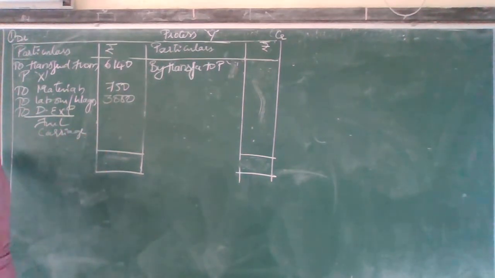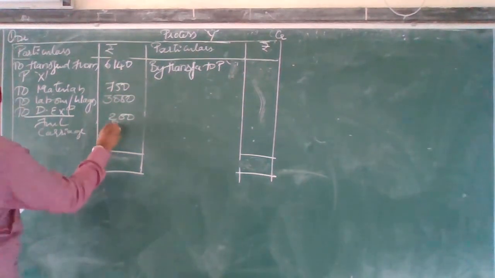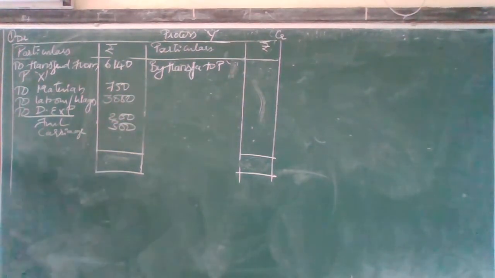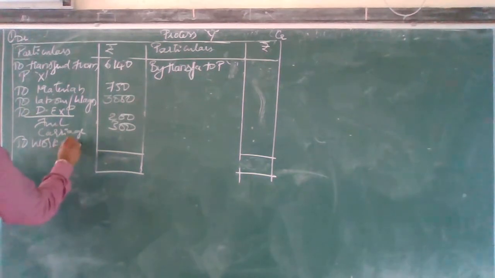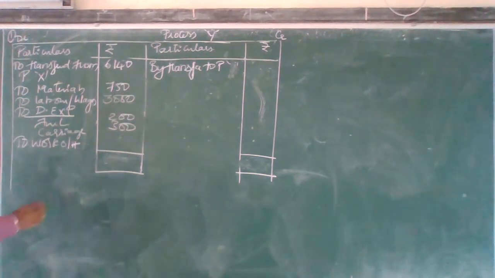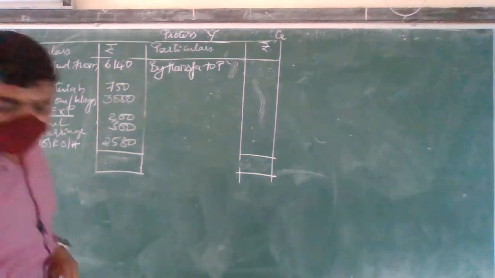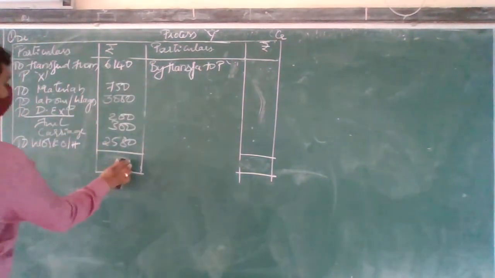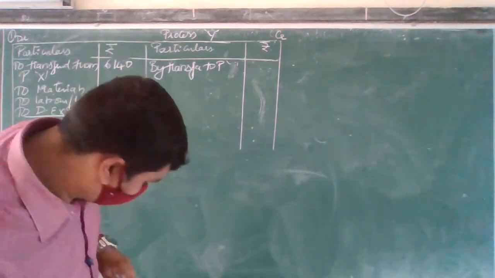Fuel, how much do I have? 200. Then after that 300 for carriage, and to work overheads. How much do I have for work overheads? 2580.